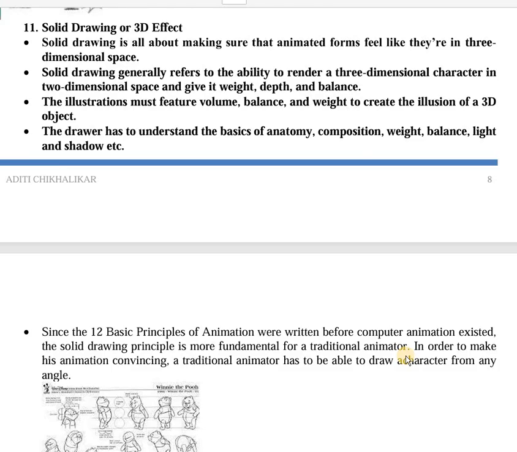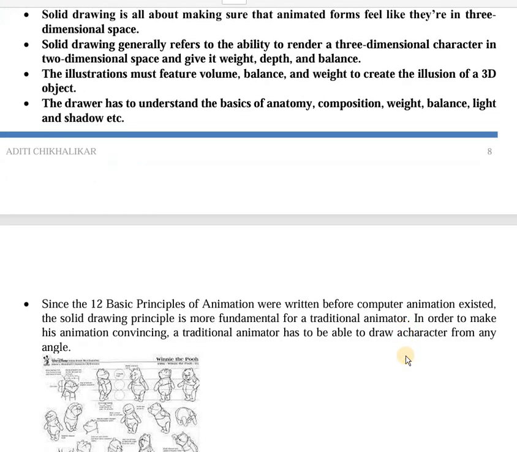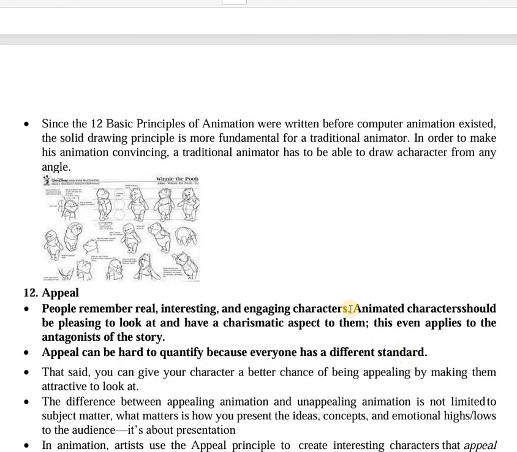Now to draw a 3D object, the animator should understand the basics of anatomy, composition, weight, balance, light as well as shadow. So you can see certain examples. This is a typical character of Winnie the Pooh, and you can see how a third dimension is added to that character and how it enhances it.